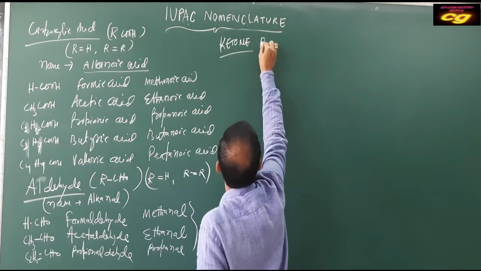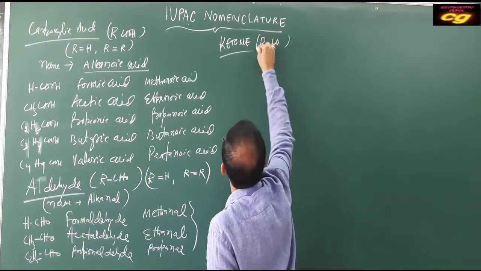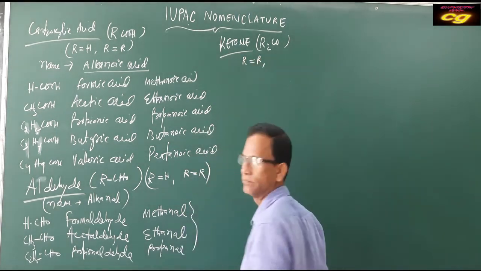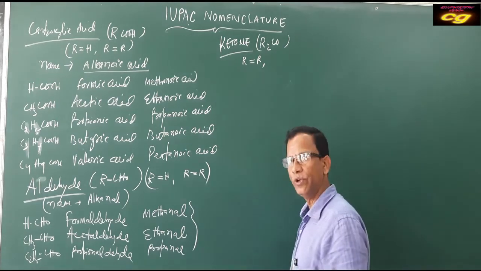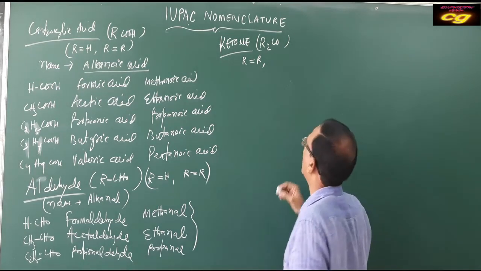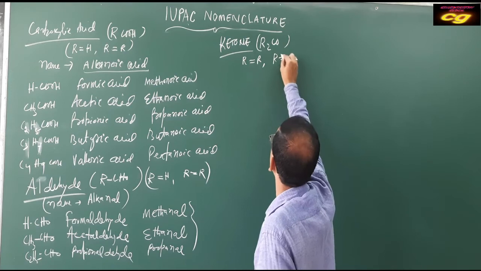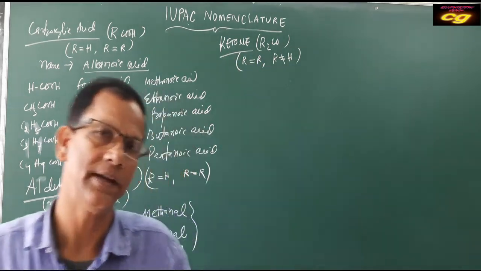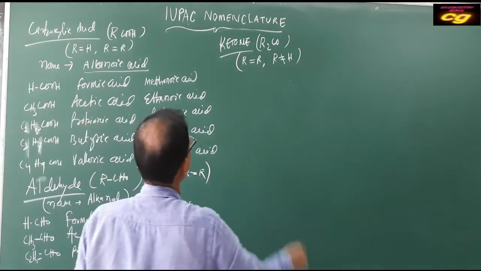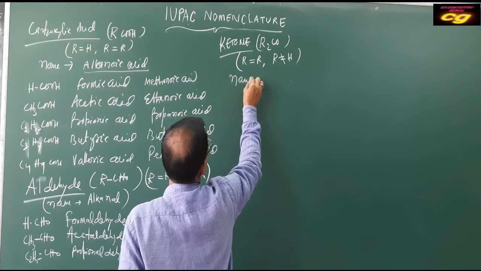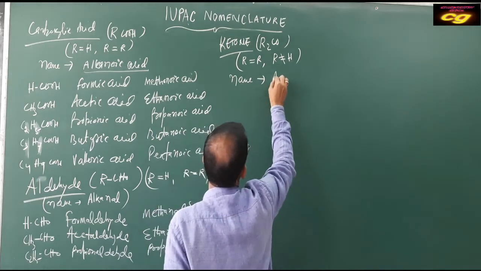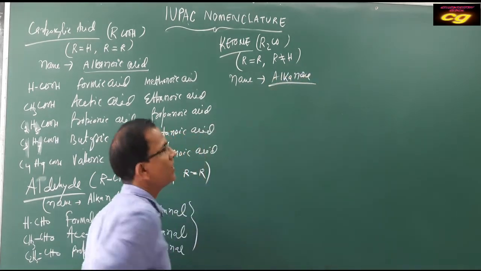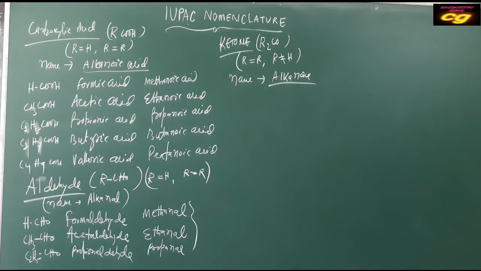Ketone general formula is R2CO. Here R is always R, and R cannot be H. If R will be H, it will be an aldehyde again. So you have to remember this thing. And the name of ketone is generally called alkanone. Suffix is ONE. Already we have discussed this in previous lessons.